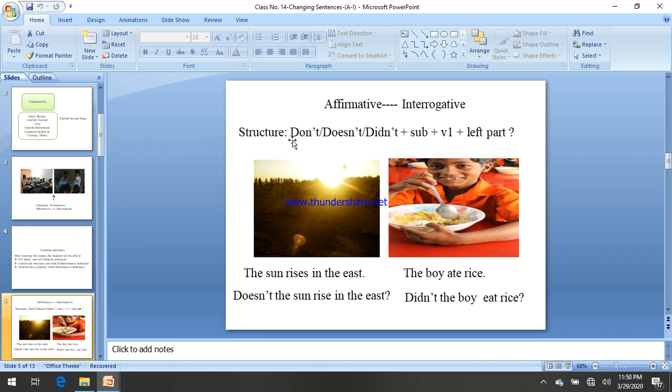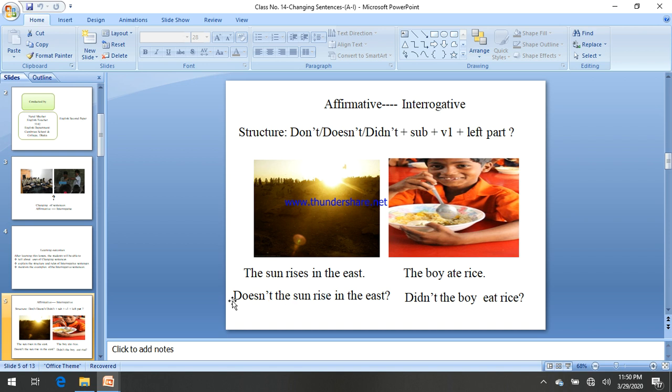Let's see the example again. Any one from these three: doesn't for third person singular, don't for first person, second person or third person plural, and didn't for past form or past indefinite. Then the subject, the sun, then verb 1, and then in the east. As here we have doesn't, you don't need to write rises again.